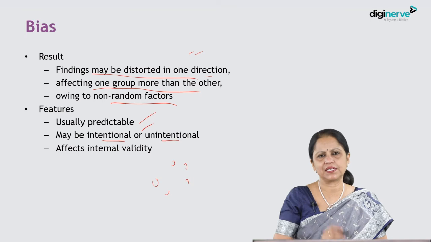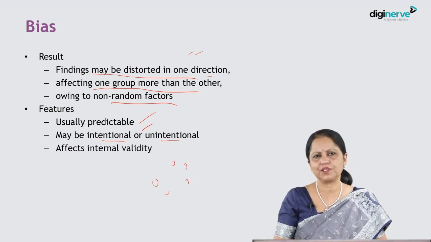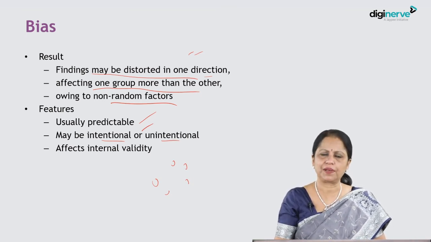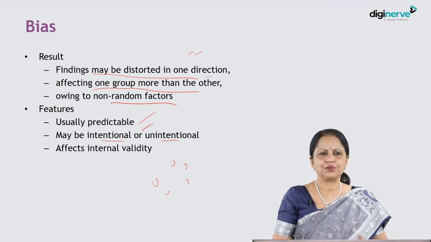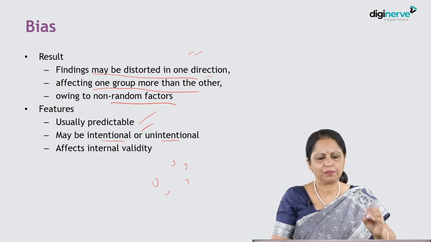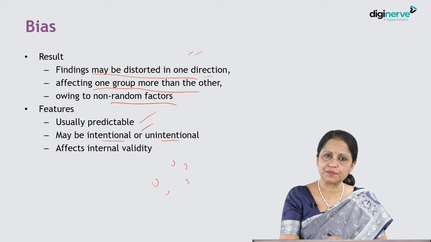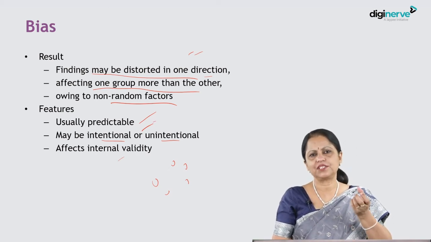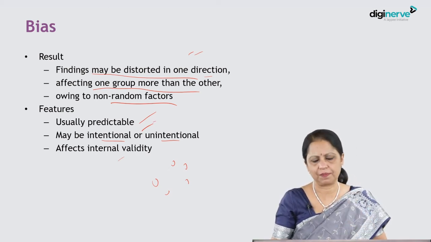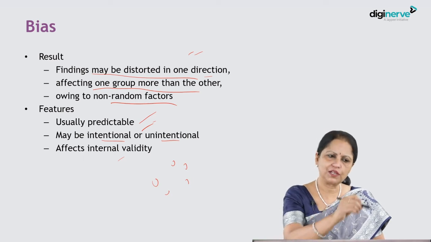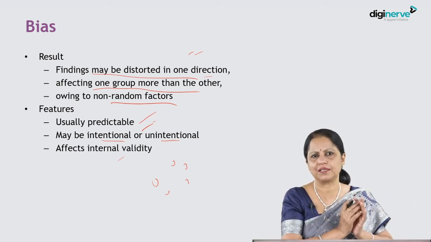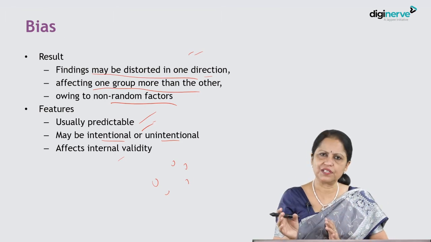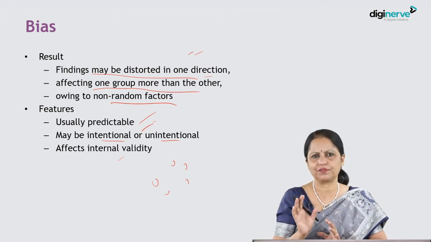It may be intentional. Like I told you in the previous one, we should take random sampling or probability sampling. Again, I'll explain all that to you. There chance is minimized and here bias is minimized, rather. So here what happens is, suppose intentionally we take a purposive sampling. That means we decide that okay, we will include these people or people from this area. That is because of our convenience or feasibility, whatever the reason may be.